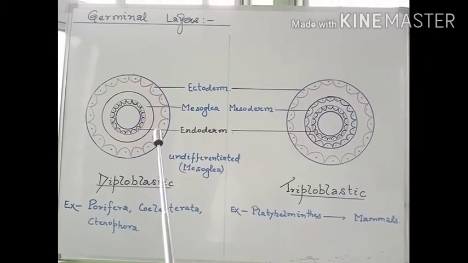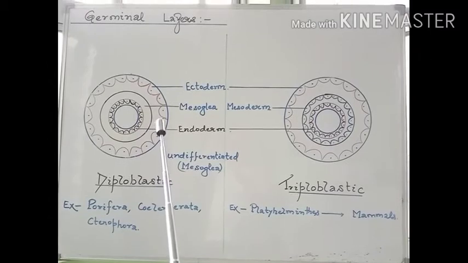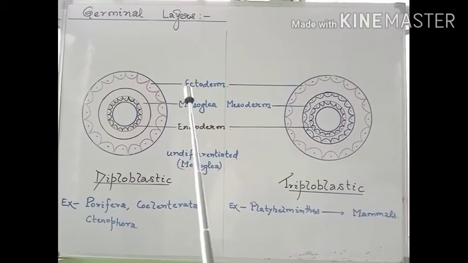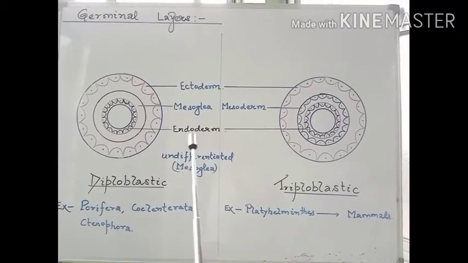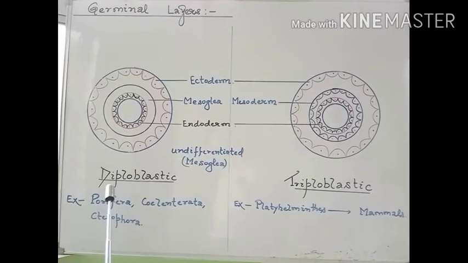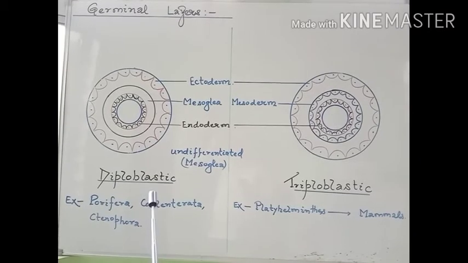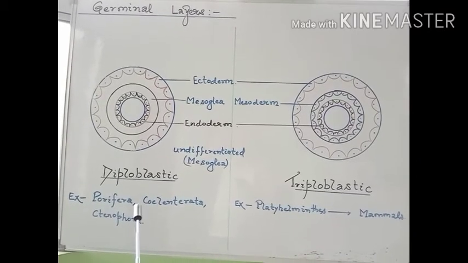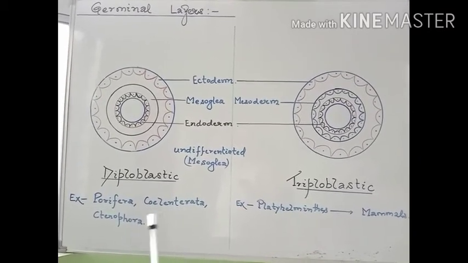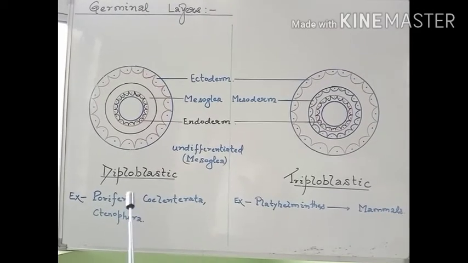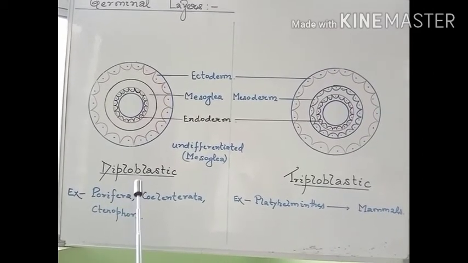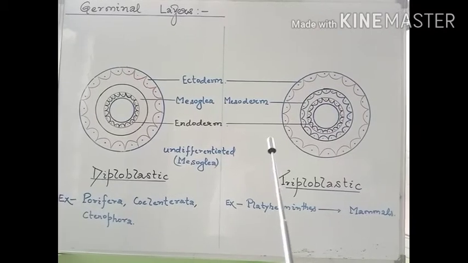All the organs present within the animal are derived from either the ectoderm or the endoderm. So these animals are called diploblastic animals. For example, the members of the poriferans, coelentrates and ctenophorans exhibit the diploblastic condition.